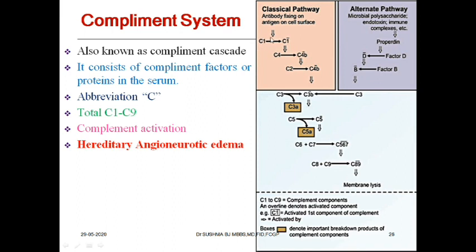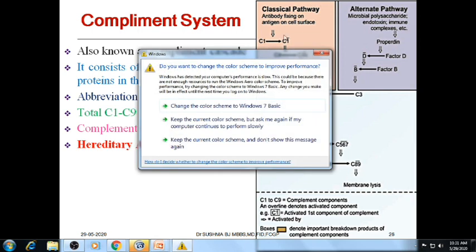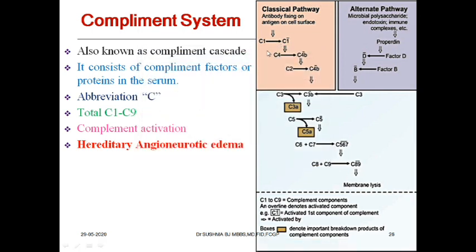This C1 has 3 different components: C1Q, C1R, C1S. Getting my point? C1Q, C1R, C1S, QRS. Among these, Q and R help in binding of the antibody to them. The S portion of C1 has something called esterase activity. The S subunit of C1 has esterase activity. What does this esterase do? That is called C1 esterase. It is a proteolytic enzyme. Once we say proteolytic enzyme, the inactive form of the protein will be converted to the active form.